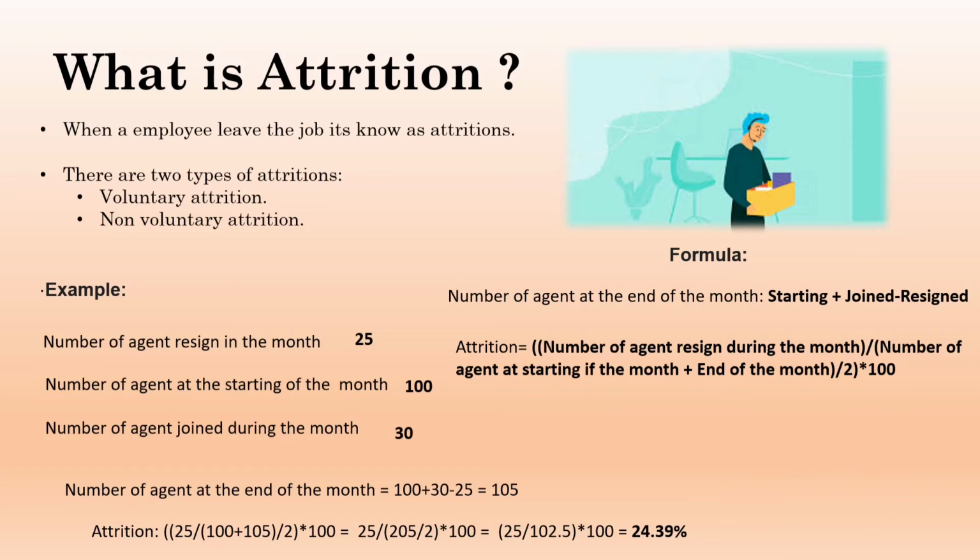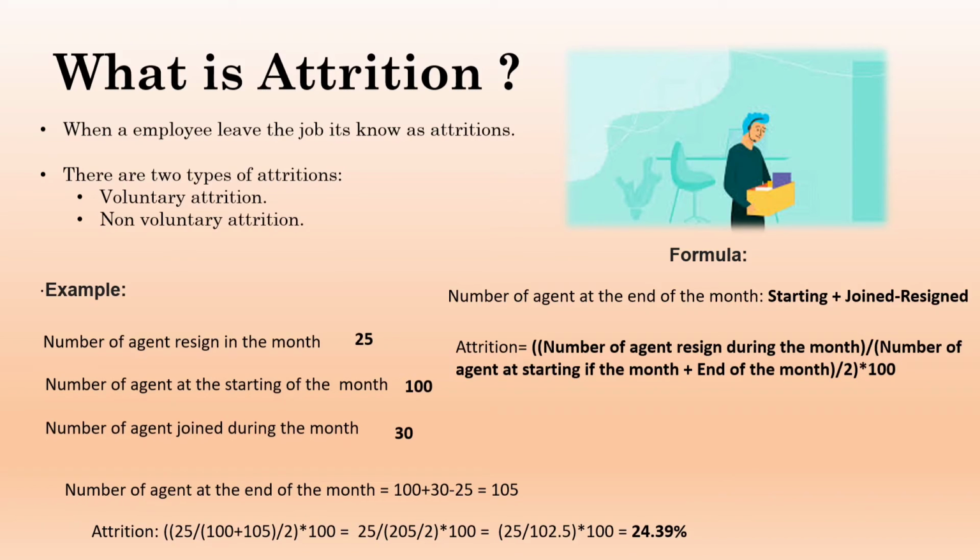Now after the beginning of the month, some employees newly joined. Those are 30 employees. Got it? So we had 125 employees in the previous month. Of those, 25 employees gave the resignation. So currently we have 100 employees and 30 new employees joined the organization.